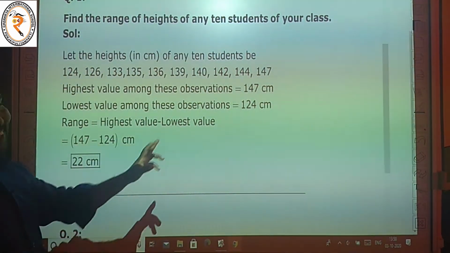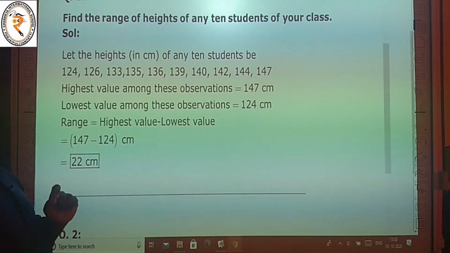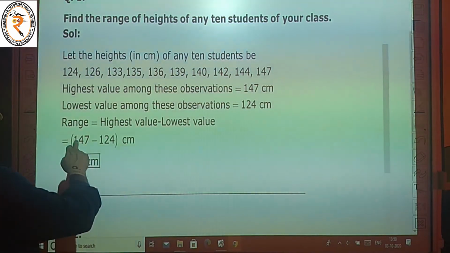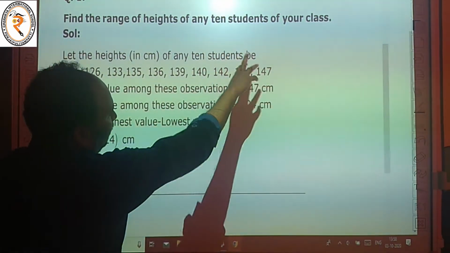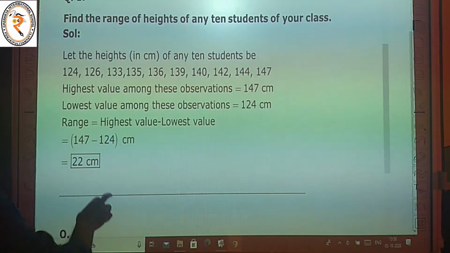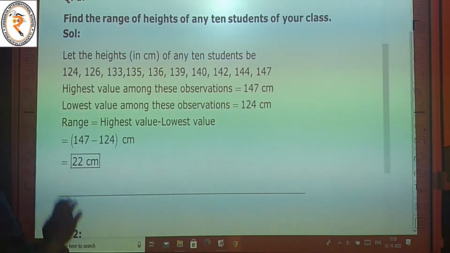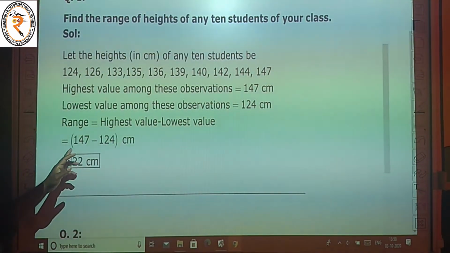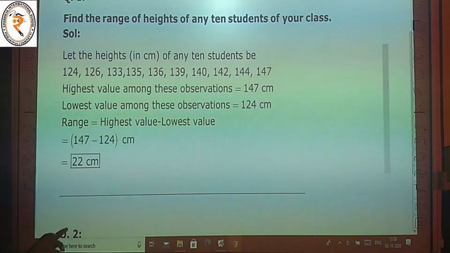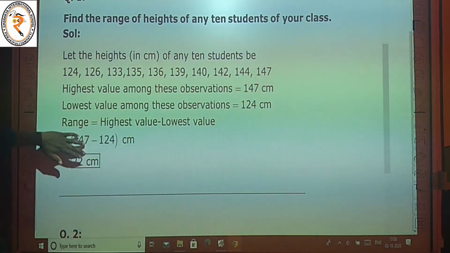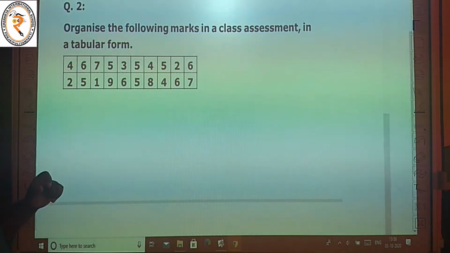We want to minus 147 minus 124. 147 minus 124 is equal to 22 centimeters. Then question number 2.